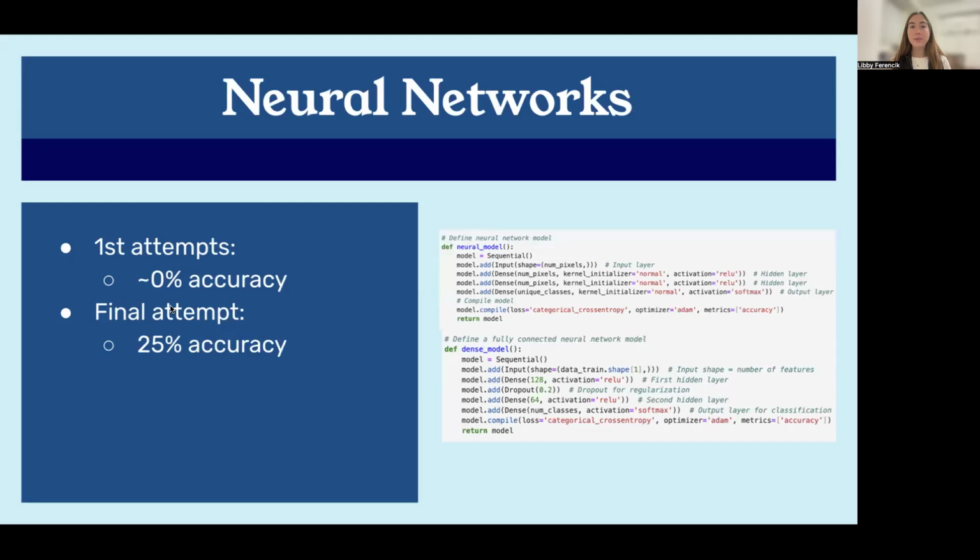I then tried to build some neural networks to classify my data. My first attempt was not very successful. However, I went back and I changed things such as the activation functions as well as changing some of the layers. And I was able to get a final attempt of about 25% accuracy. I think my data set was probably too small for a neural network to be very effective. I also changed things such as the dropout rate to, again, boost this accuracy to about 25%.